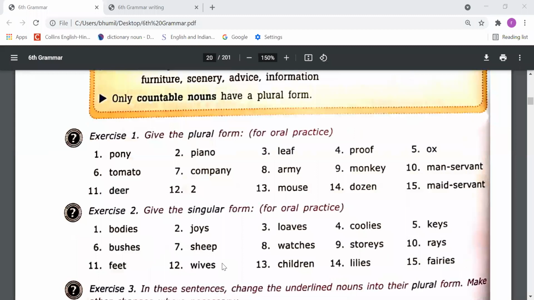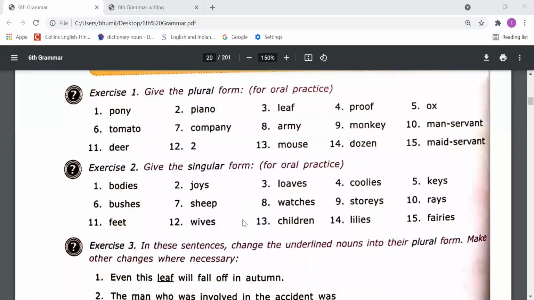Now please come to exercise number 2. Give the singular form for oral practice. Some words are given here. You need to write the singular forms of these words, like bodies, body; joys, joy; loaves, loaf; pulleys, pulley; keys, key. So you have to practice these exercises by yourself.